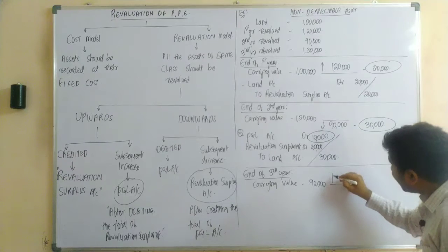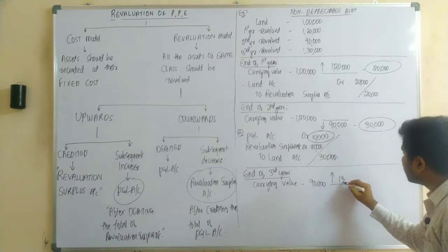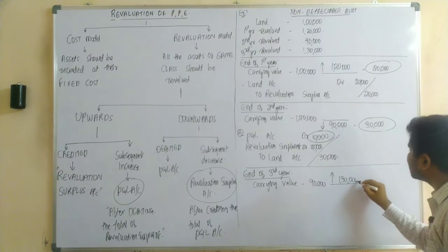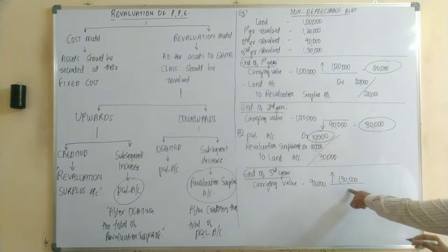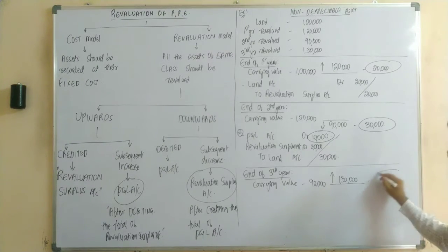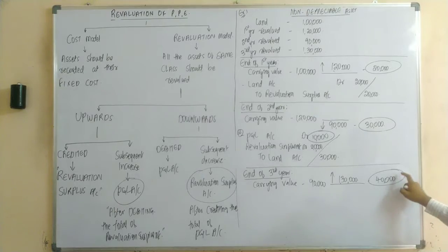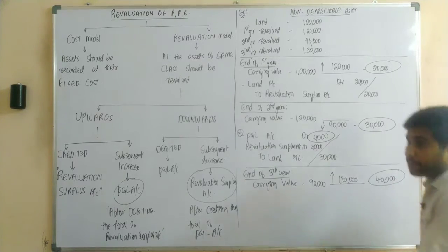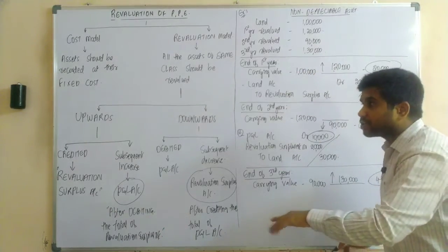Upward. So as it was revalued upwards, how much was the amount, sir? The revaluation was at 1,30,000 rupees. So in that case, the difference amount was 40,000 rupees.